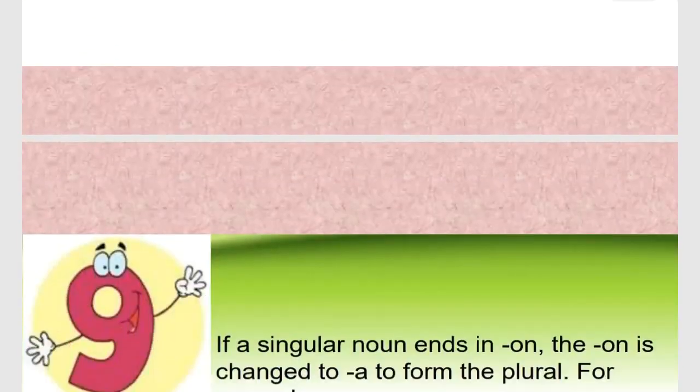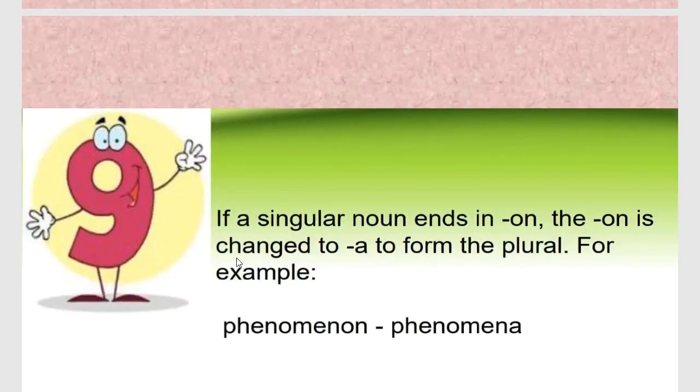Okay. Now we go to the ninth one. If a singular noun ends in ON, like phenomenon, then in the plural form this ON changes into A, phenomena.